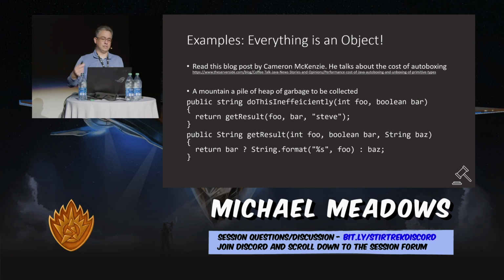When I call doThisInefficiently and I pass that int and that Boolean, they both have to be boxed into objects on the way in and then unboxed back out into primitives on the way out. And then when it calls getResult, it has to box them into objects again and then unbox when they come out. In addition, Steve is not a symbolic constant, it's a literal constant. And when we get into the string part, you'll see where this is a problem. But essentially, this could potentially create multiple copies of Steve in the heap that just need to get cleaned up. So even little tiny bits of code like this could be a problem.